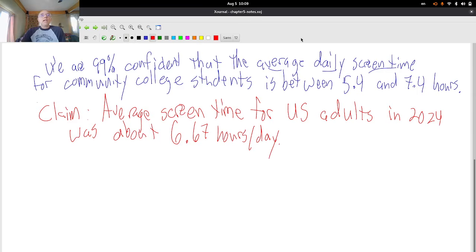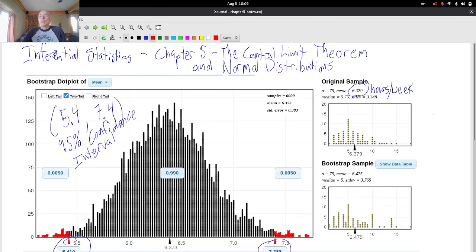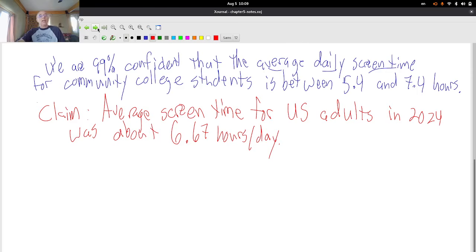All right, my sample again, back a page here, was a little lower than that. So I might say, well, I think community college students have a little less screen time than the average adult.